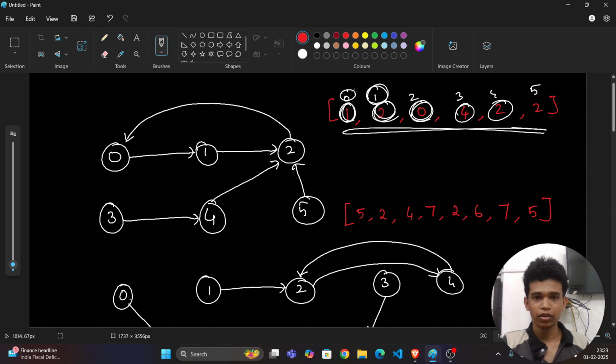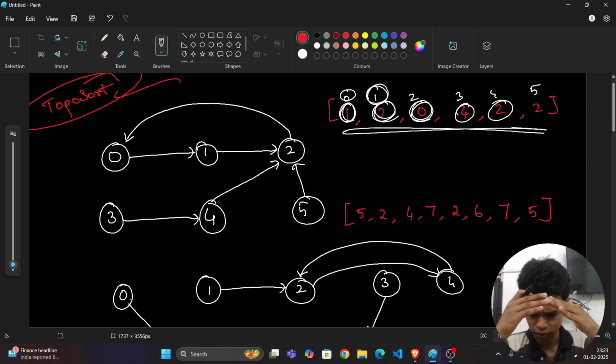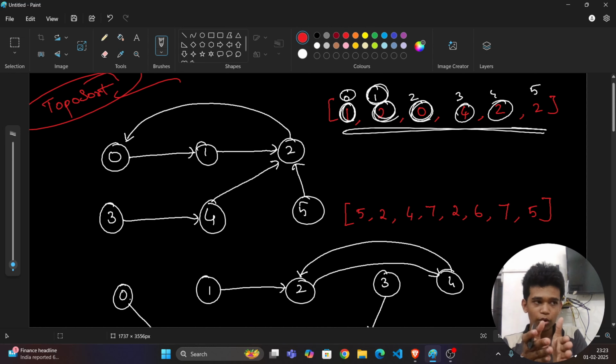Okay, fine. So here we are going to use a logic called topo sort. You may ask why we are going to use a topo sort. Because topo sort is an algorithm which is used in order to remove the unwanted nodes which don't have any in-degree, and we can know which node has a higher priority and which node has a lower priority by in-degrees. Okay, so I will clearly explain this.